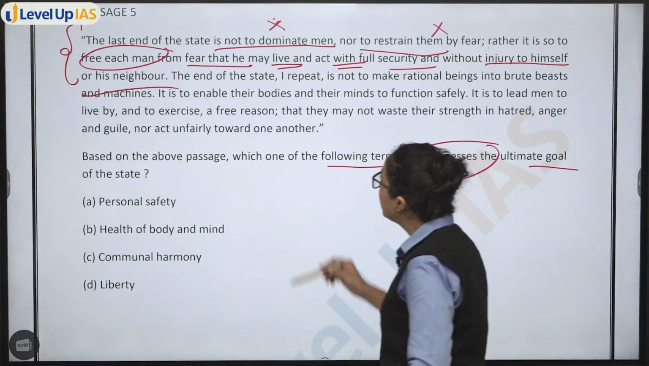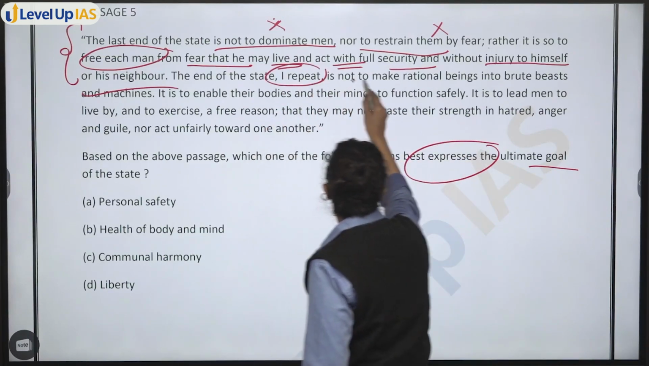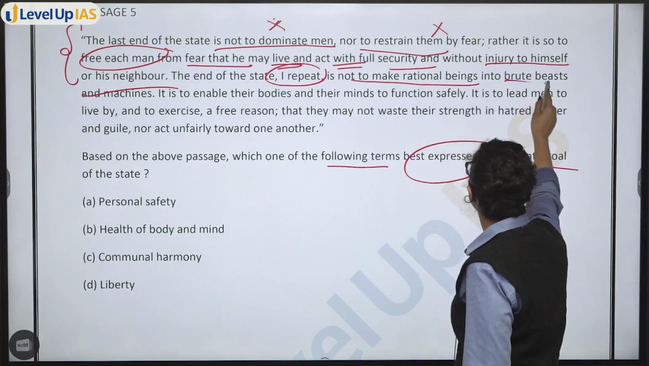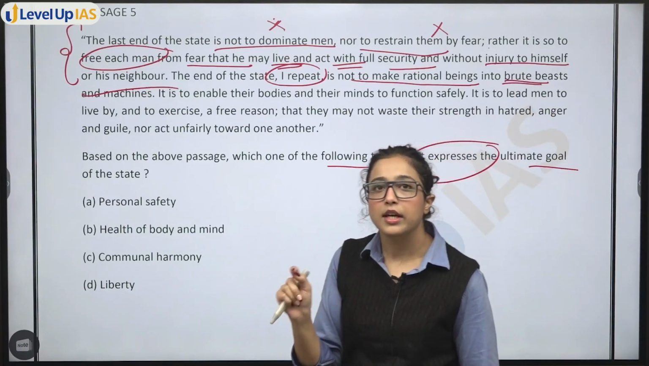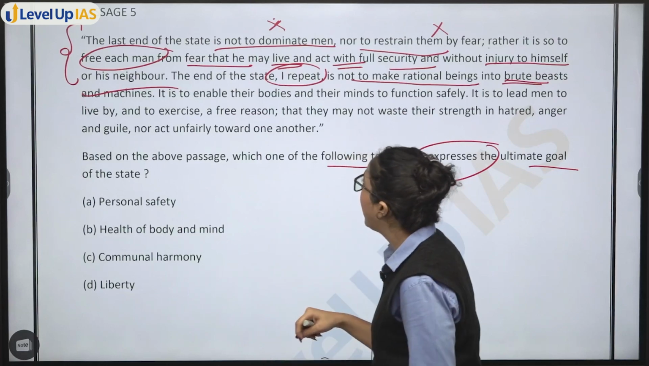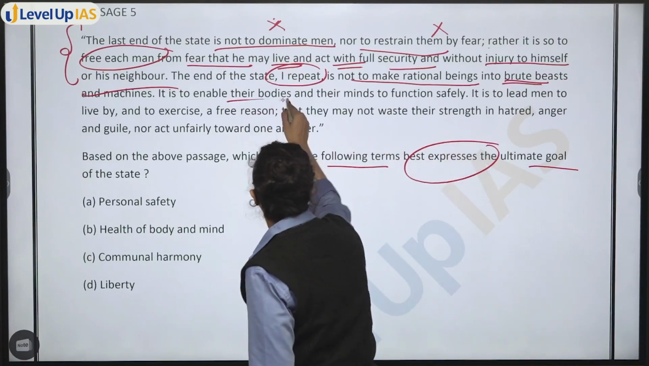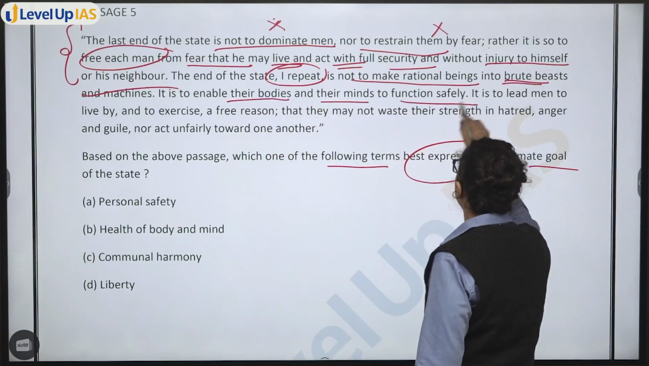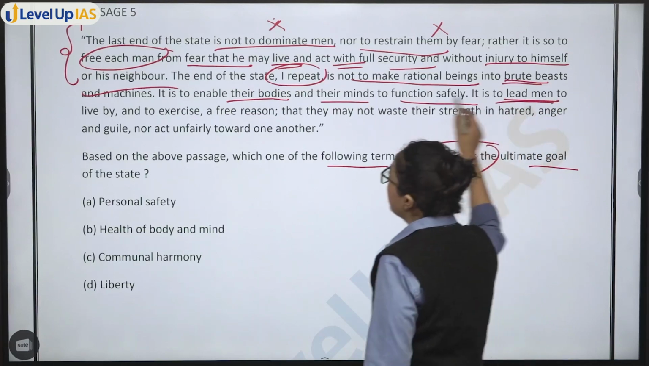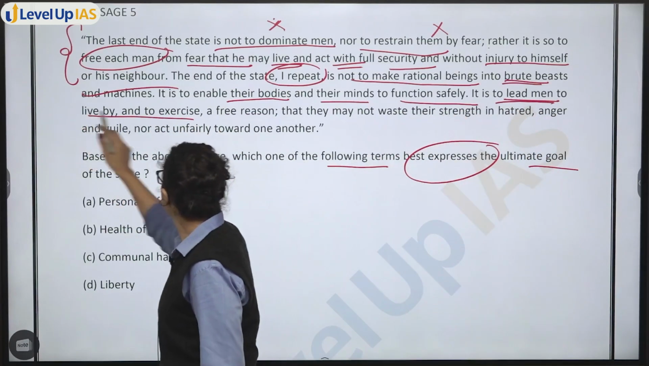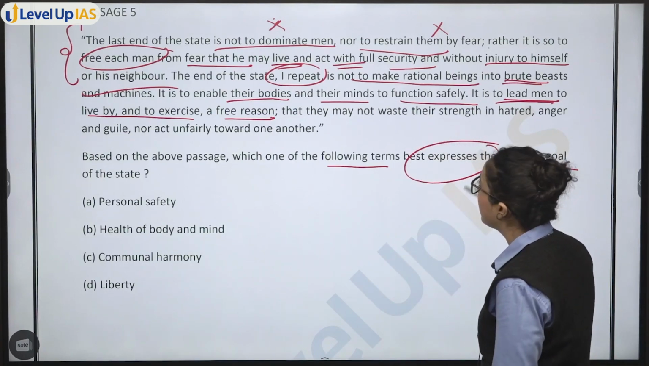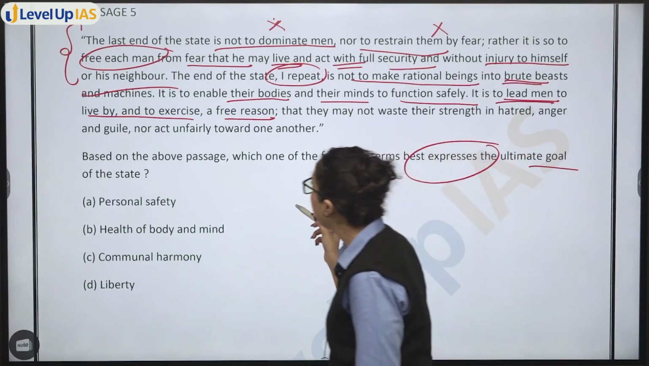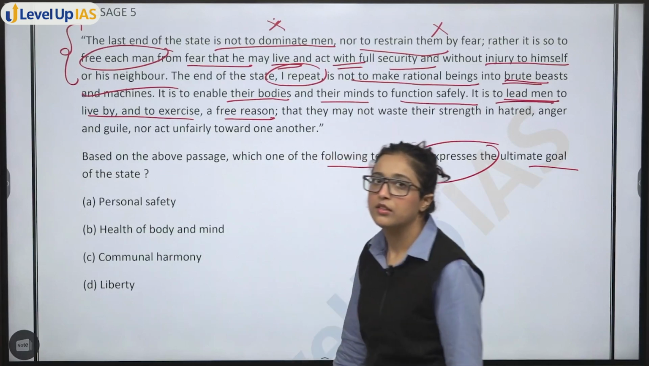The end of the state, I repeat, is not to make rational beings into brute beasts. Complete freedom does not mean doing whatever you like. There is a limit, okay? And machines. It is to enable their bodies and their minds to function safely. It is to lead men to live by and to exercise a free reason. That is, they may not waste their strength in hatred, anger, and guilt, or act unfairly towards one another.